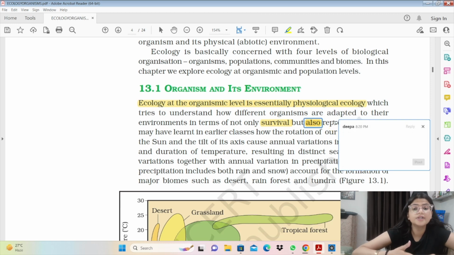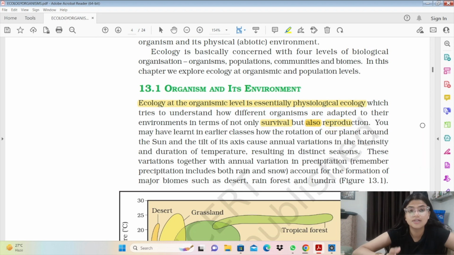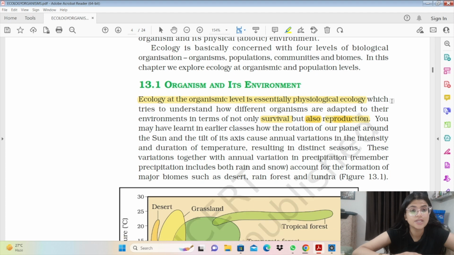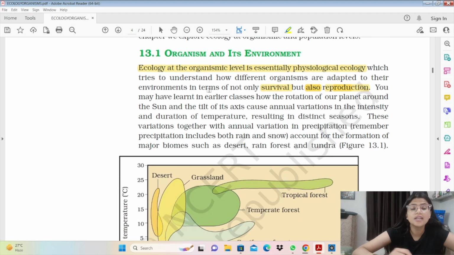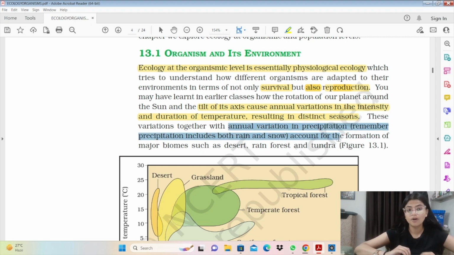As we move forward, an organism adapts to the environment in ways of reproductive activities or its survival. As we know, the earth rotates and revolves around the sun, it makes variations and it results in different seasons. Now along with these seasons, temperature conditions and rainfall बहुत affect करते हैं एक एरिया की वेजिटेशन और प्रोडक्टिविटी को.